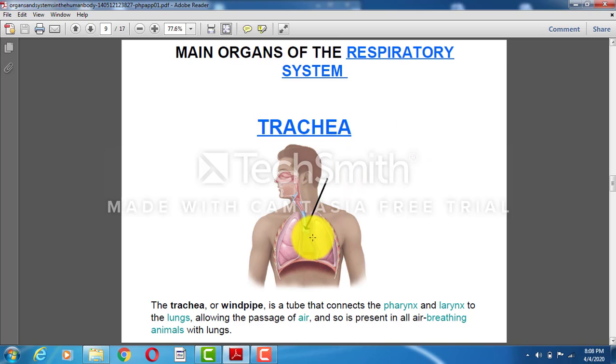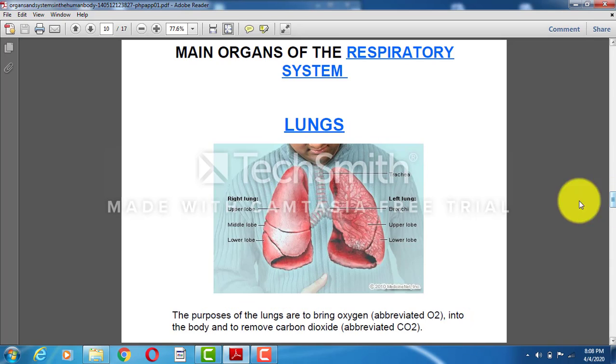So respiratory system, trachea. I did not talk about trachea, but I took the word trachea. See, this is trachea, and it is like a windpipe that connects from nose to lung. The trachea helps allow passage of air, and so is present in all air breathing animals with lungs. Then we have lungs. Can you see it? Every human being has such a structure.